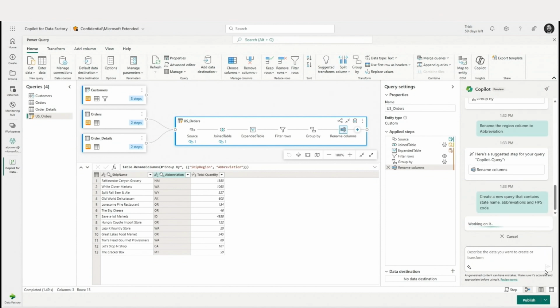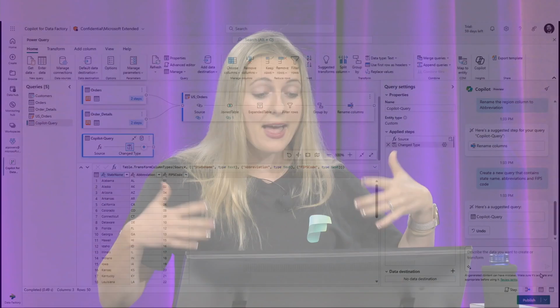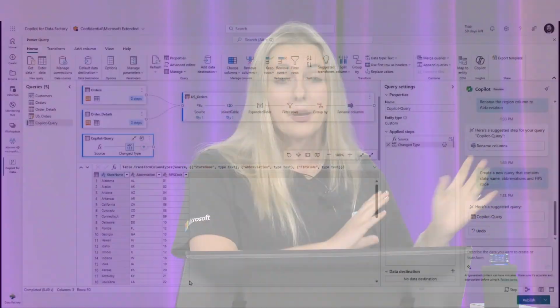We're going to ask Copilot to actually create a new query that contains state name, abbreviation, and FIPS code. This is not in my data right now, right? We're actually going to tap into Azure OpenAI, and it's going to go ahead and create this completely new table for me from scratch, even though it's not part of my existing data.